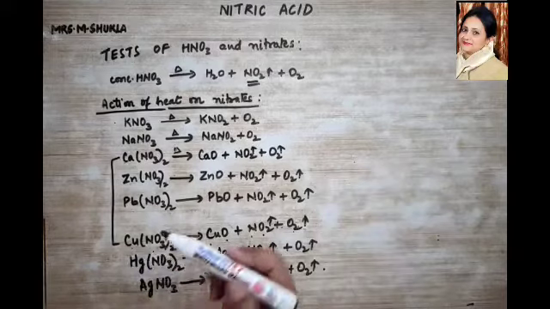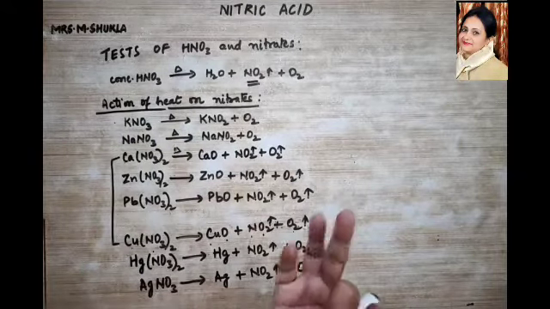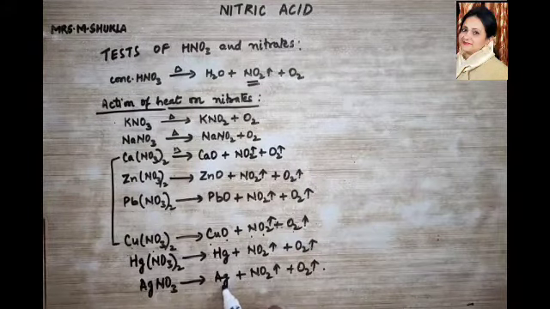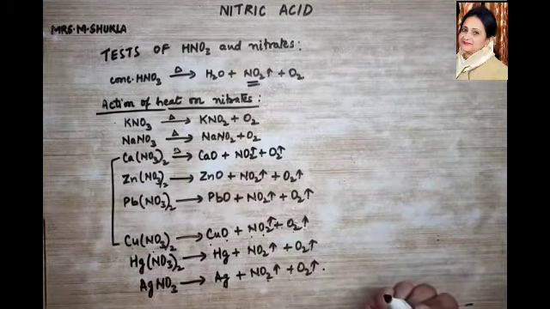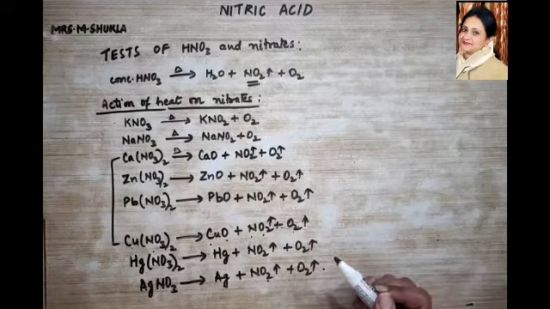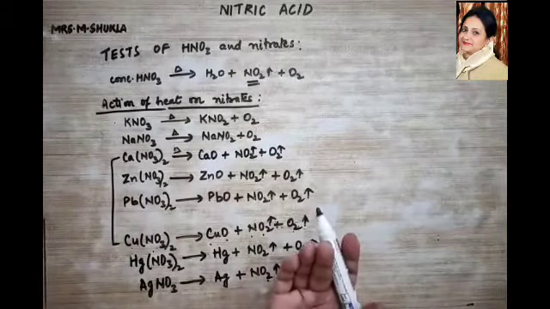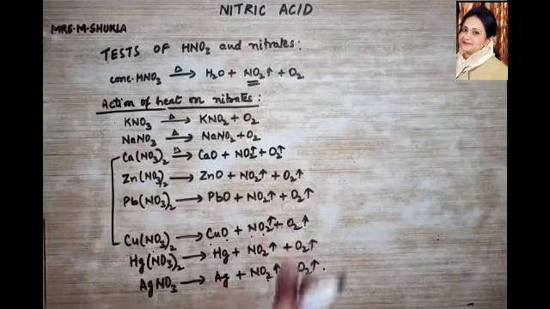Talking about the metals which are placed below copper in the activity series, their nitrates on heating simply decompose to give the metal, nitrogen dioxide gas, that is reddish brown, and colorless oxygen gas. I hope with this all is clear to you. You already know action on litmus. It always turns moist blue litmus paper red.